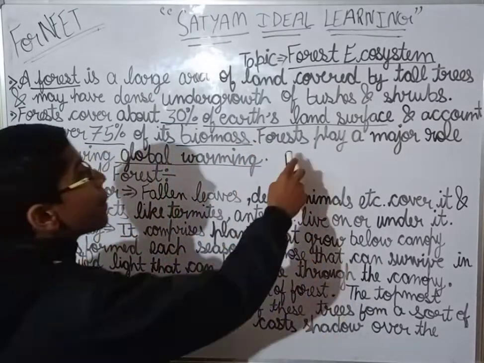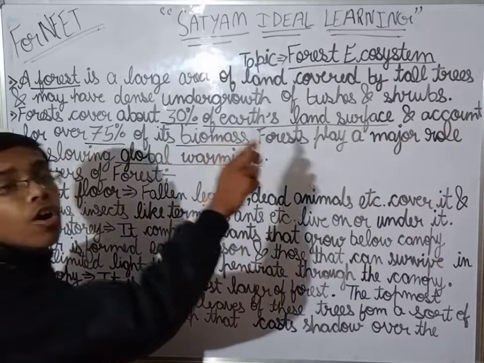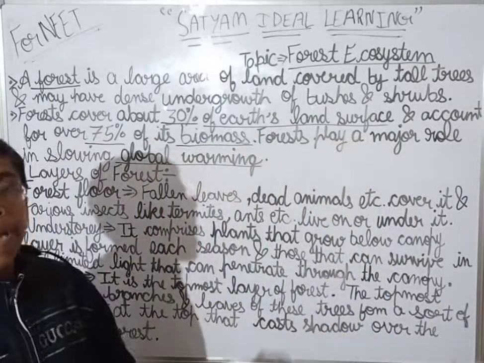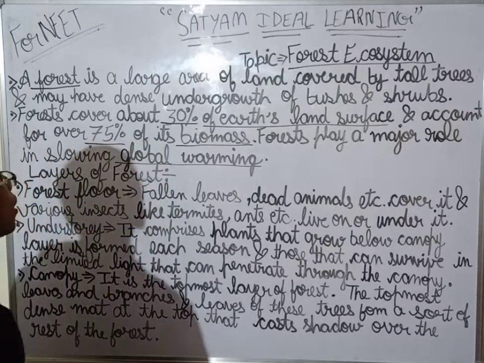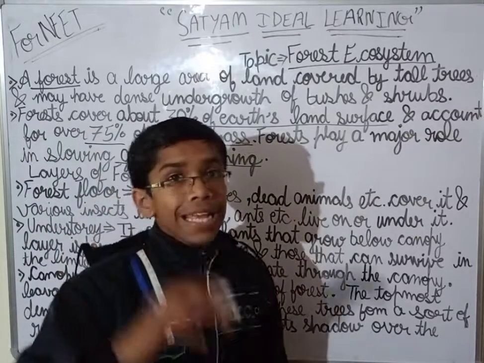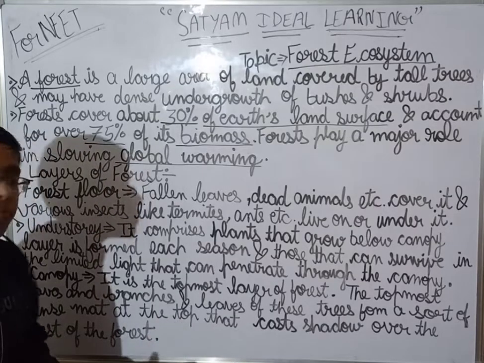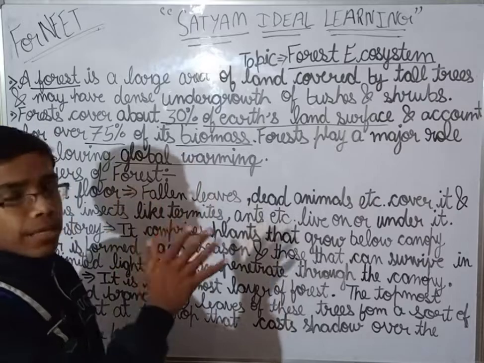Forests play a major role in slowing down global warming by taking in carbon dioxide and releasing oxygen. When the carbon dioxide is less in the air, then global warming will not occur. I think this must be clear to all of you guys till here.